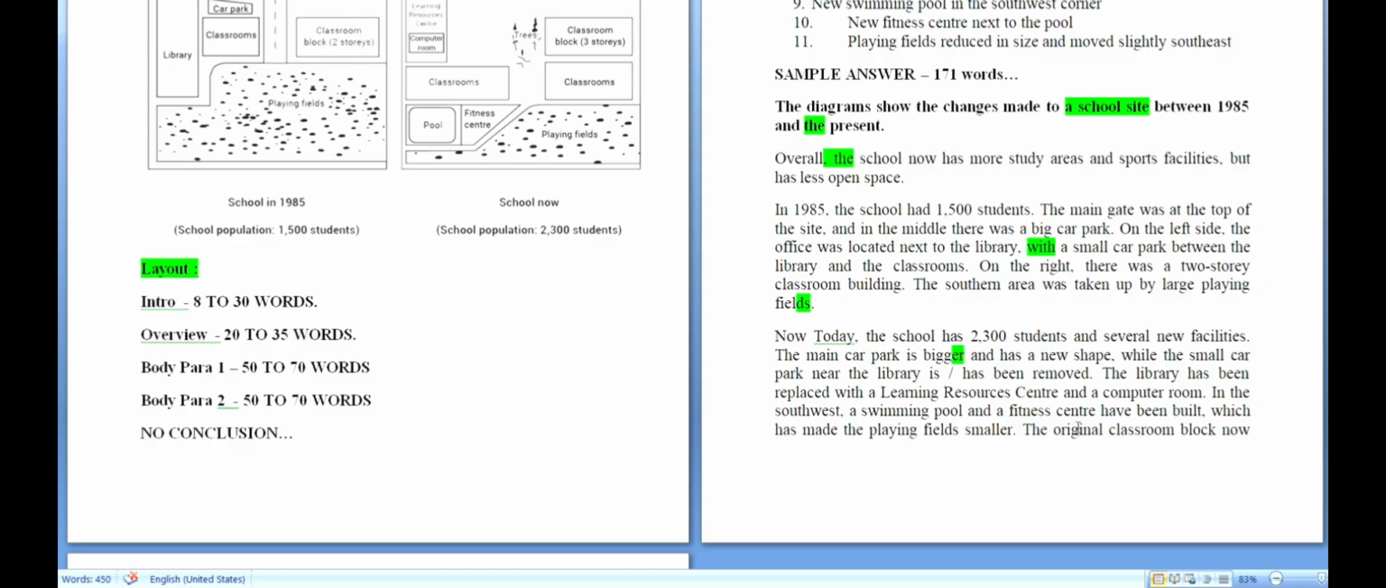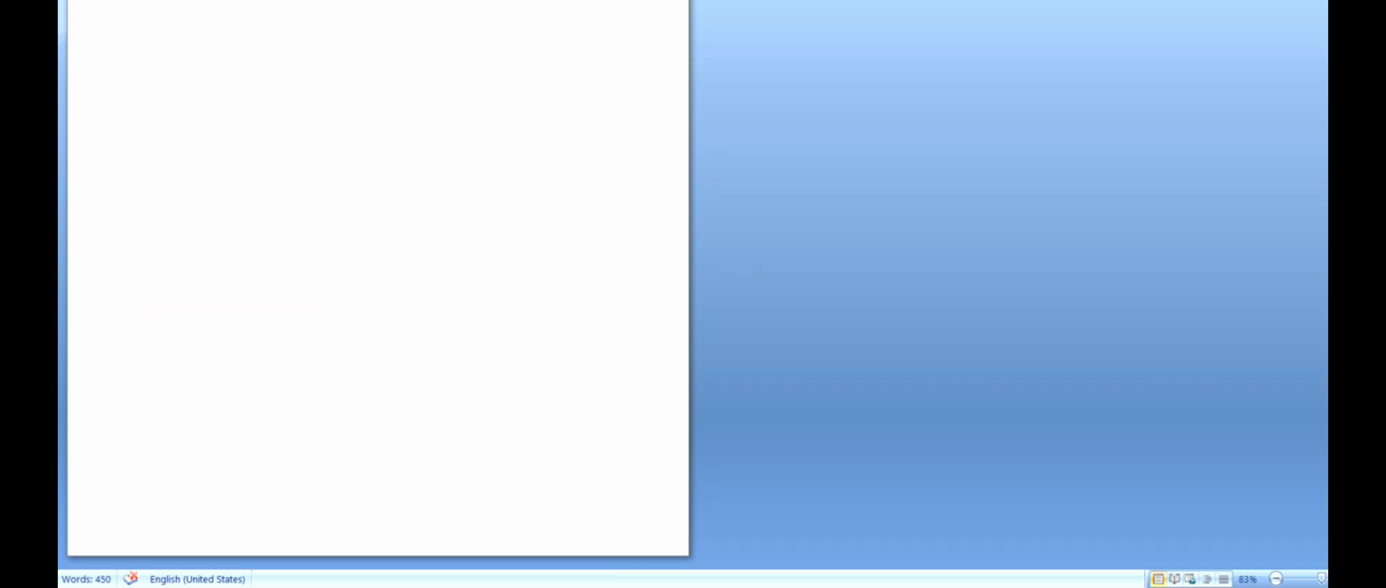Continuing making the sentences complex. Earlier we used the word with here. Now we are using the word which. What happened to that swimming pool and fitness center? Which has made the playing field smaller. The original classroom block now has 3 floors and another set of classrooms has been added.